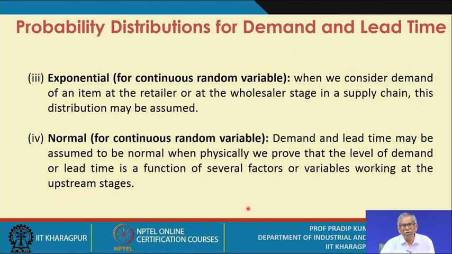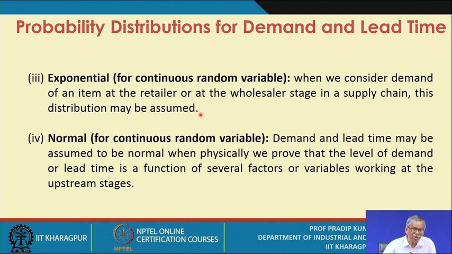The third important distribution we assume in standard form is the exponential distribution for a continuous random variable. When we consider the demand of an item at the retailer or the wholesaler stage in a supply chain, this distribution may be assumed.